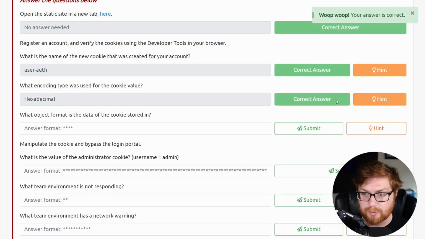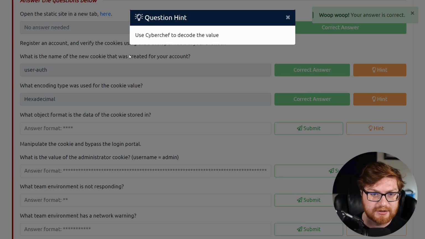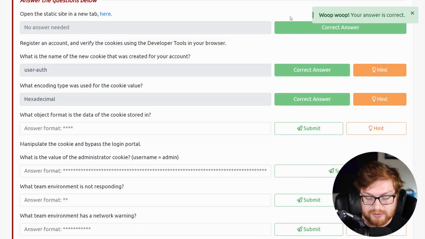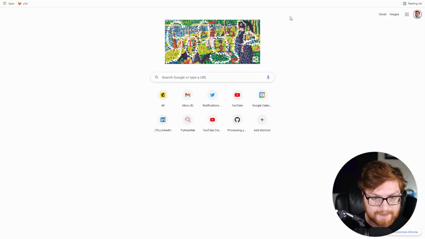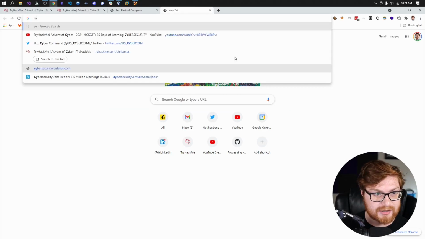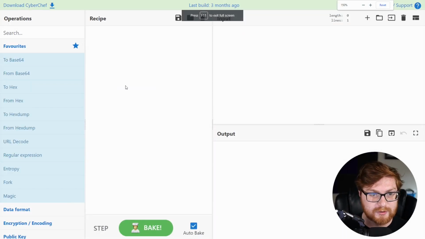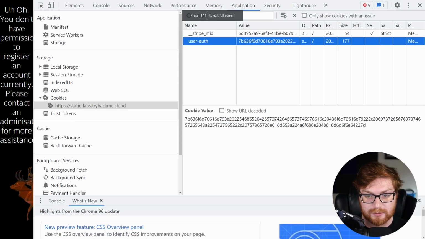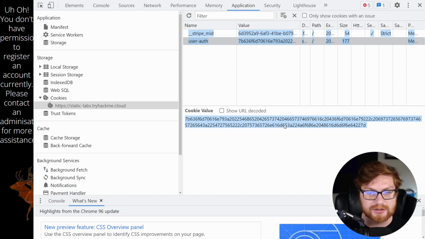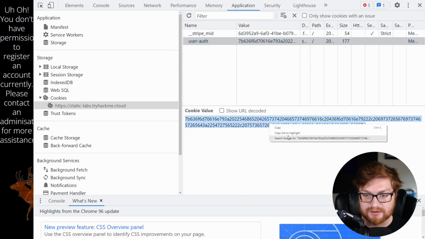Yeah, okay, cool. What would that hint have been if we wanted to click on that? Use CyberChef to decode the value. Ooh, okay. Let me fire up a CyberChef link. There we go. If you just genuinely had no idea what we were looking at, I'll copy this cookie right here. I'm gonna right click, select it all, and copy.